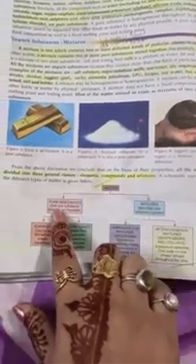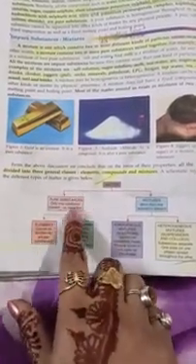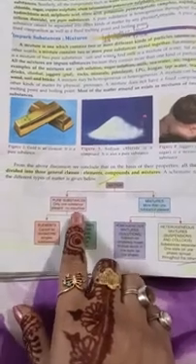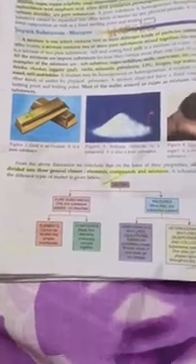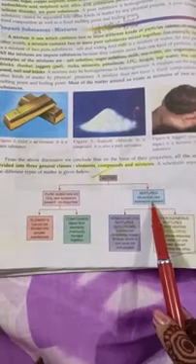Matter is of two types. One is pure substances, second is impure substances. Impure substances, again I have said, are a mixture. Now what is a pure substance? Only one substance present, no impurities. In this one, only one substance is present, not two substances. In this one, two substances or more than two substances are present, that is a mixture.